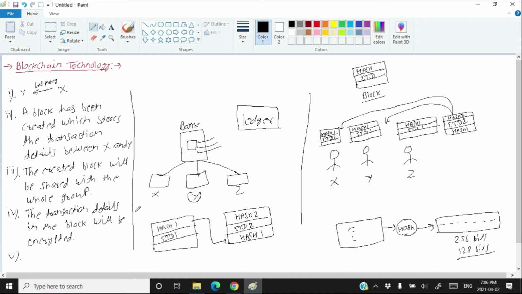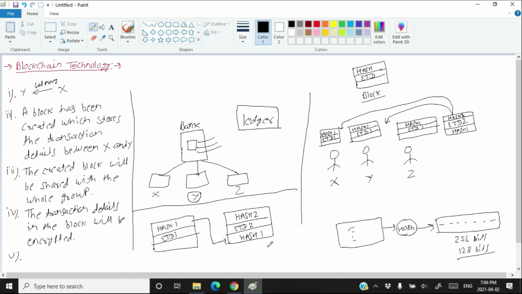The idea of the blockchain is that you cannot remove the earlier created blocks. Whatever transactions happened, the blocks for all of them are present in this group, and you cannot delete the earlier blocks.